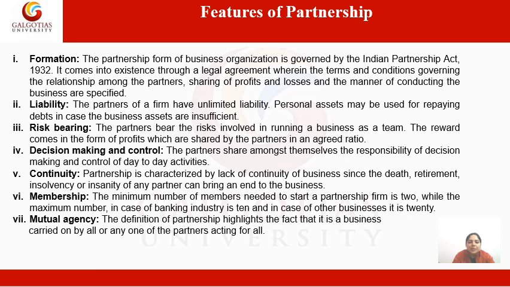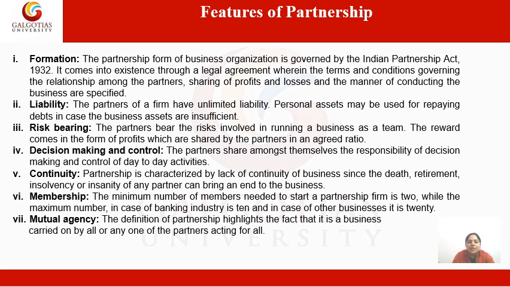The next feature of partnership firm is membership. The minimum number of members needed to start a partnership firm is 2. It means a partnership firm can be started with 2 partners, while the maximum number in case of banking is 10 and in case of business it is 20. The last feature of partnership is mutual agency.